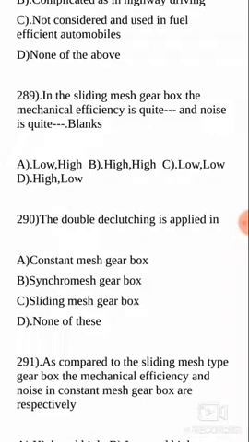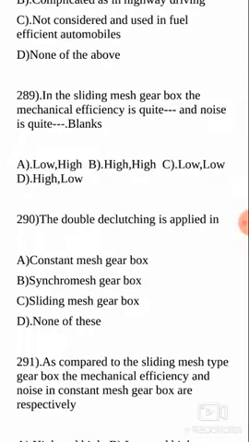Okay, so we'll be completely analyzing and we are going to choose the most difficult bits in the coming multiple choice questions, right? So here, yes, in the sliding mesh gearbox. Please watch these questions very carefully and try to revise as many times as possible in order to locate the correct answers. So watch the videos as many times as possible, till the number of times where you will get the confidence to identify the correct answers.